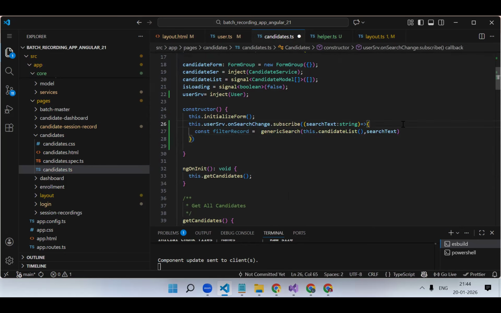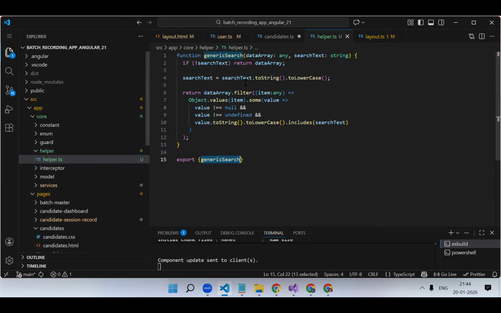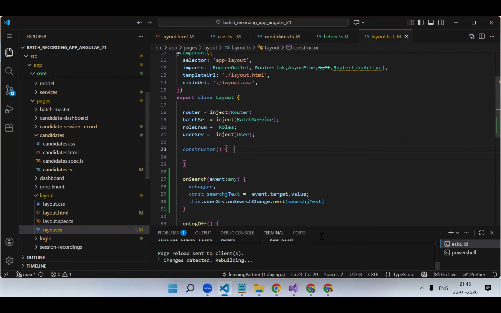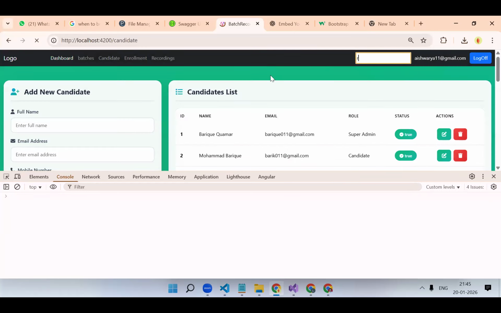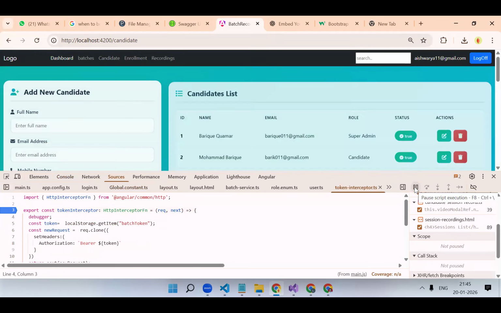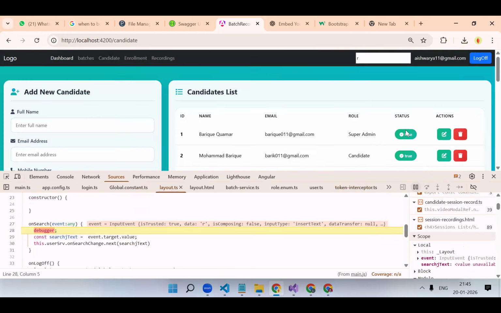Okay, let's add a debugger over here. We will add a debugger over here also. Let's check it now. Okay, R, let's go with Rochi properly.